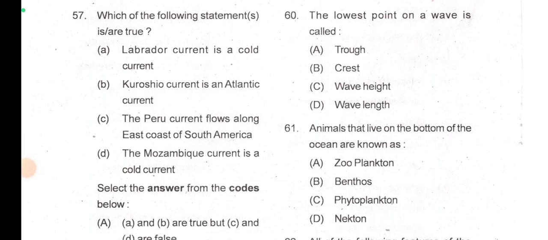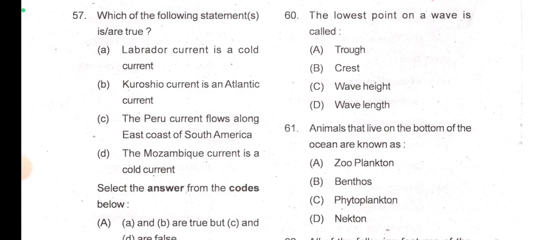Okay guys, so I took help of the school Atlas, Oxford, and definitely Labrador current is a cold current. Kuroshio current is an Atlantic current? No, Kuroshio and Oyashio currents are located in the Pacific Ocean, and Oyashio is a cold current, Kuroshio is a warm current.